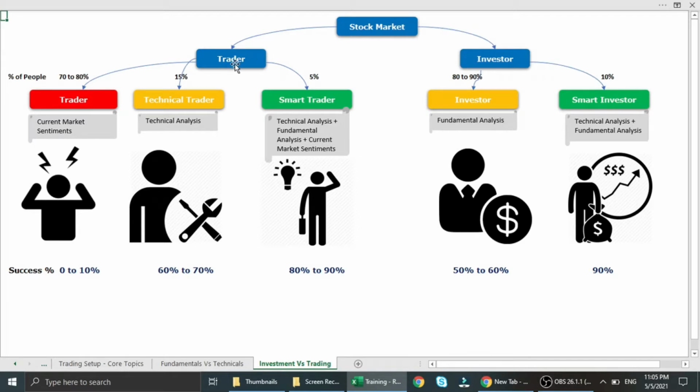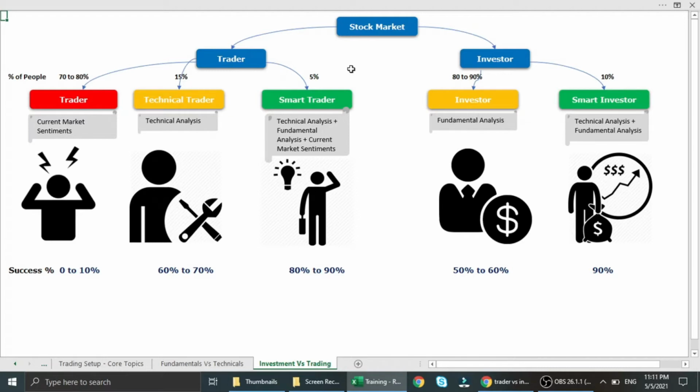Sometimes we hear that he is a long-term trader, short-term trader, swing trader, intraday trader, like that. So there are many types of traders under the trading category, and there are many categories of people under the investing category. So first we need to understand the difference between these two.